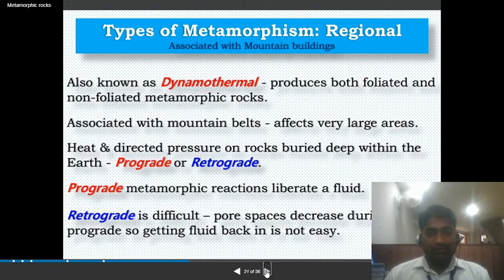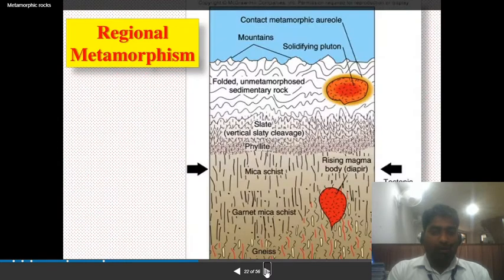Associated with mountain belts, it affects very large areas. Heat and directed pressure act on rocks buried deep within the earth. Prograde and retrograde: prograde metamorphic reactions liberate a fluid, and retrograde is difficult. Pore spaces decrease during the prograde, so getting fluid back is not easy.